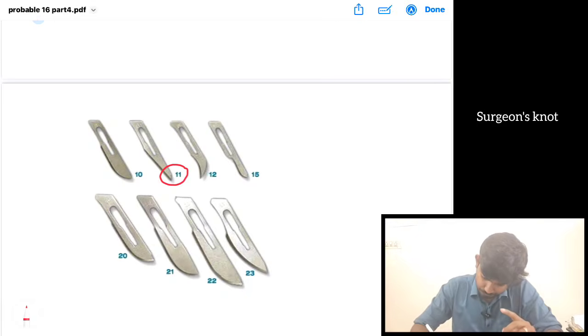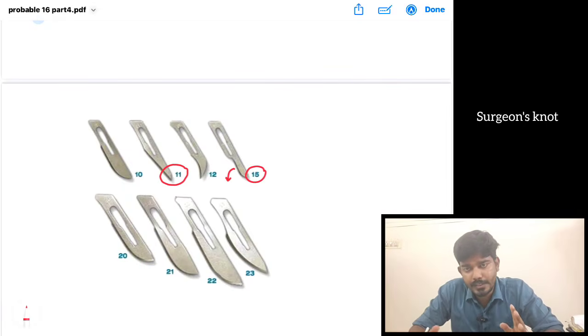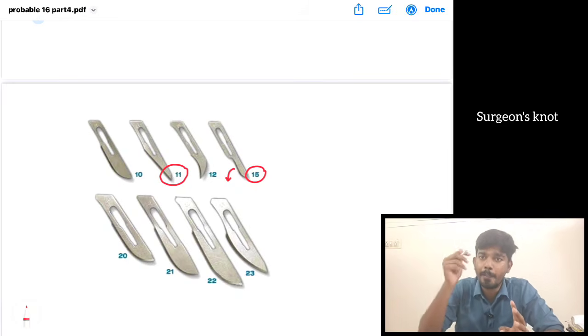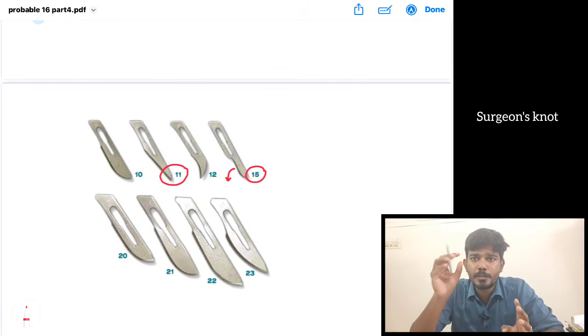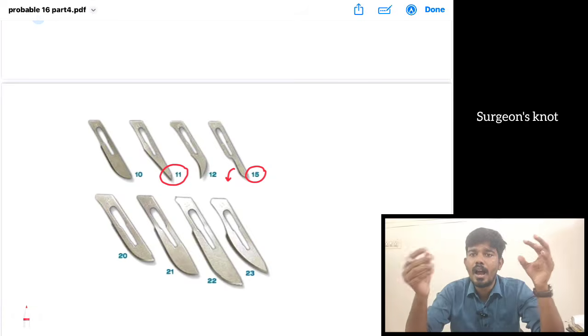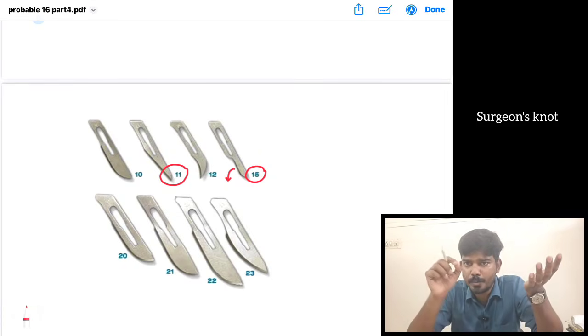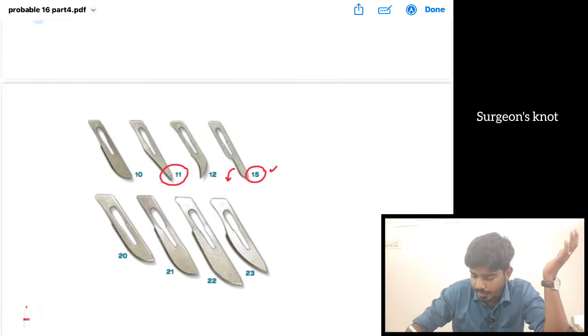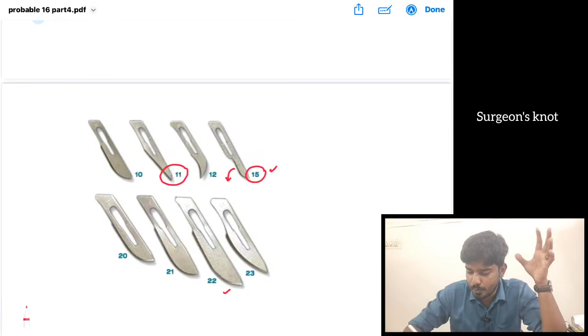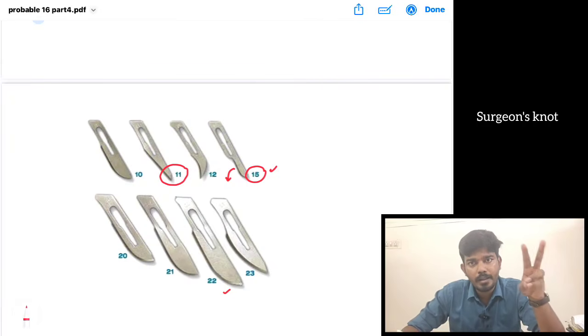Okay, then what is the use of this 15 blade? இந்த 15 blade ஓட இந்த எண்டை வச்சு we can put incisions. Okay, so minor incision, specific-ஆ சின்ன incisions போடுறதுக்கு, ஹெர்னியோபிளாஸ்டி அல்லது ஏதாவது சின்ன ஒரு மைனர் swelling இருக்கு அதுக்கு மேல incision போடுறதுக்கு we can use this 15 blade. In case of a laparotomy பண்ண போறோம் அப்படிங்கிற பட்சத்துல we can use this 22 blade. நார்மலா யூஸ் பண்றது 22, 11 and 15 தான்.